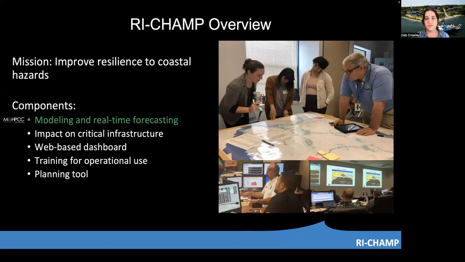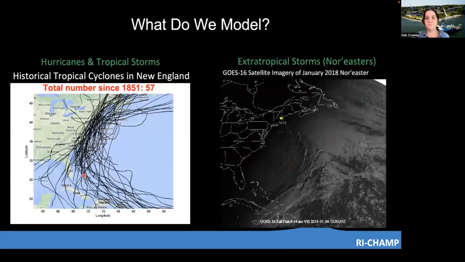The mission of the RI-CHAMP project is to improve resilience to coastal hazard. And this is done through the different components of the project, which include storm modeling and real-time forecasting, corresponding analysis on impacts to critical infrastructure, development of a web-based dashboard that integrates both the physical hazard modeling and the impacts analysis, and training for emergency management personnel and asset owners for operational settings as well as a planning tool.